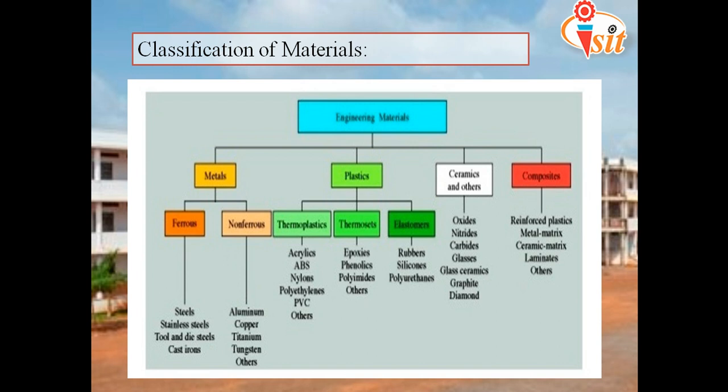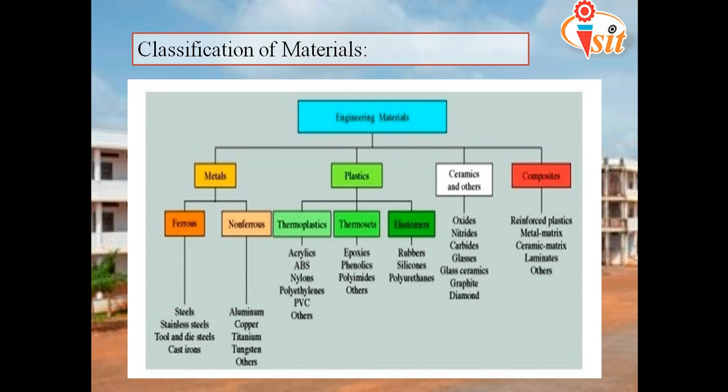Their examples are steel, stainless steel, tool steel and die steel, and the same with cast iron, which is grey cast iron, white cast iron and so on. The non-ferrous, which doesn't have iron content, are aluminum and its alloys, copper and its alloys, titanium and its alloys, tungsten and its alloys and others.